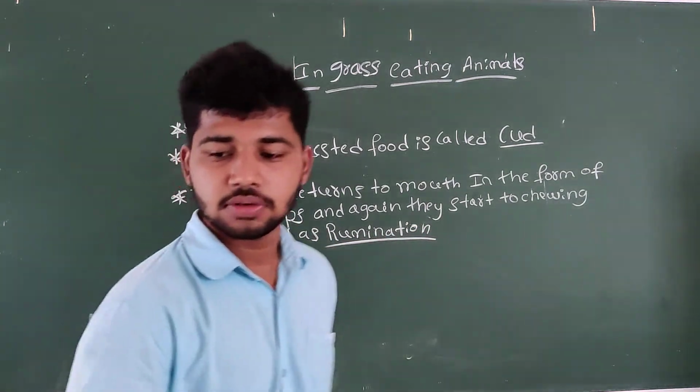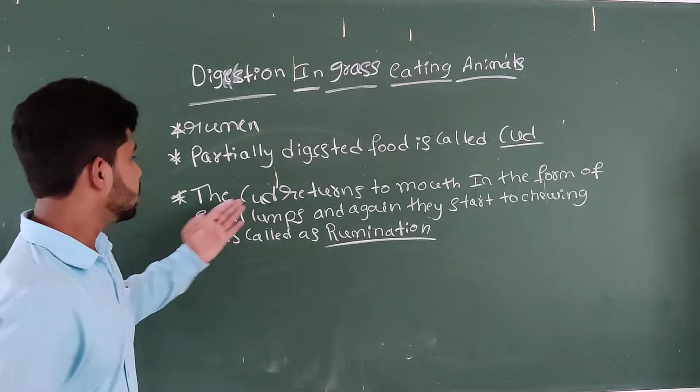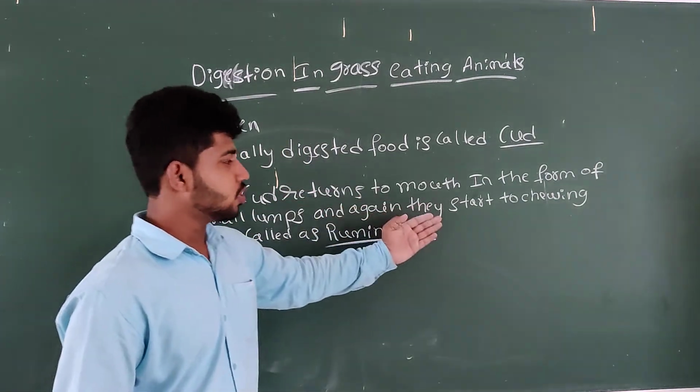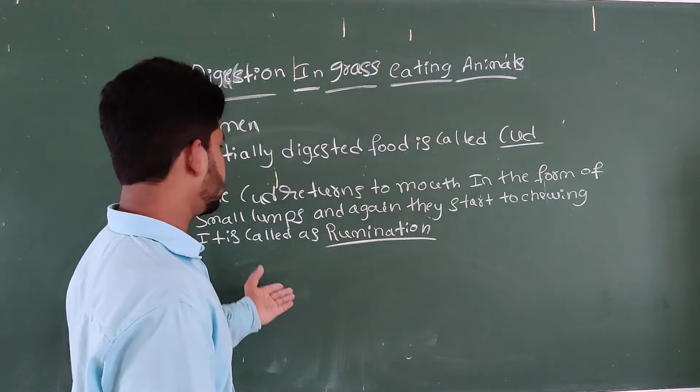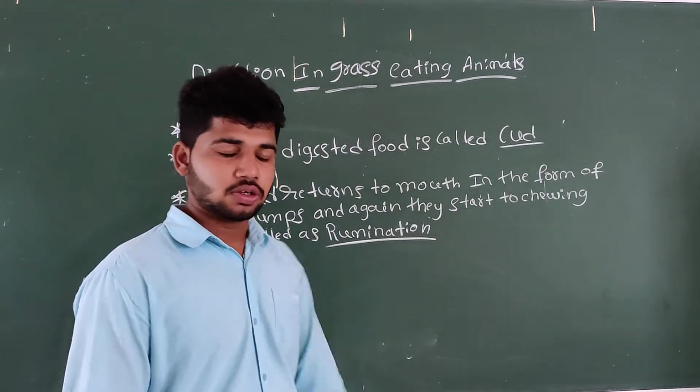What is meant by rumination? The cud returns to the mouth in the form of small lumps, and again they start chewing. Continuous chewing is called rumination.